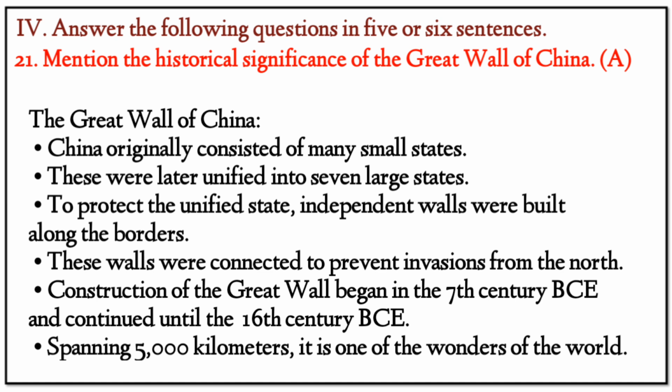These walls were connected to prevent invasions from the north. Construction of the Great Wall of the North began in the 7th century BCE and continued until the 6th century BCE, spanning 5,000 kilometers. It is one of the wonders of the world.